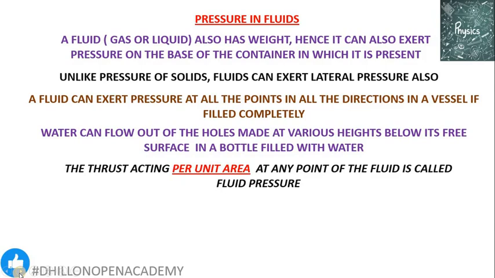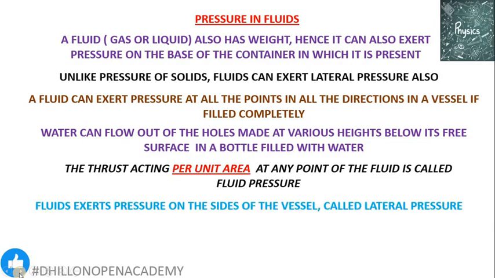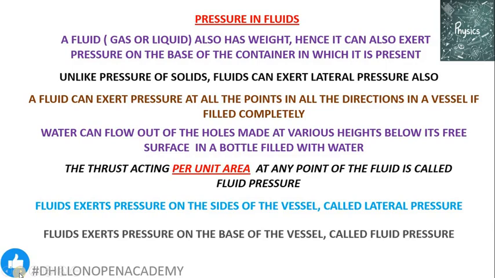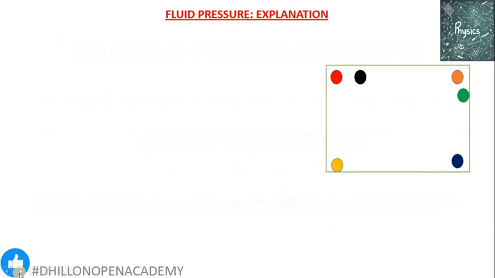That means if you select any unit area, any 1 centimeter square area or any 1 meter square area, anywhere inside the vessel containing a certain amount of fluid, the pressure at all the points, in all the areas, will be the same. The fluid pressure acting on the sides of the vessel is called lateral pressure, and the one acting at the base of the vessel is simply known as the fluid pressure.